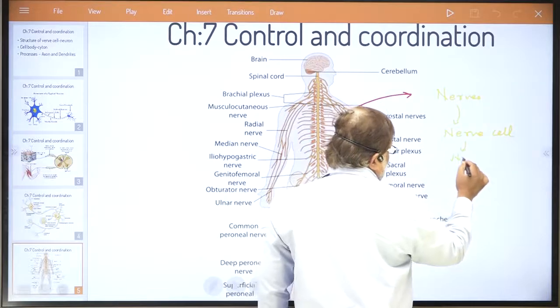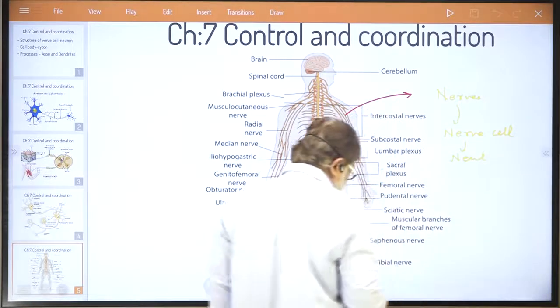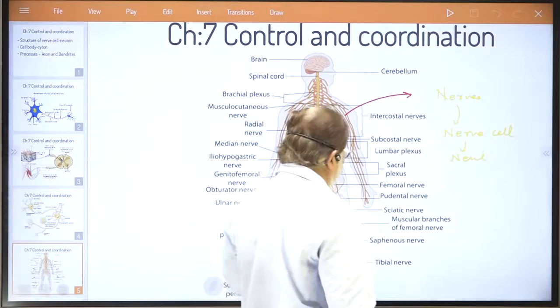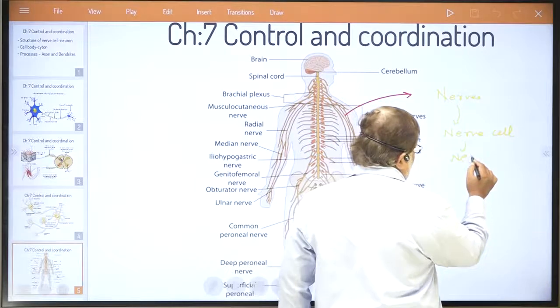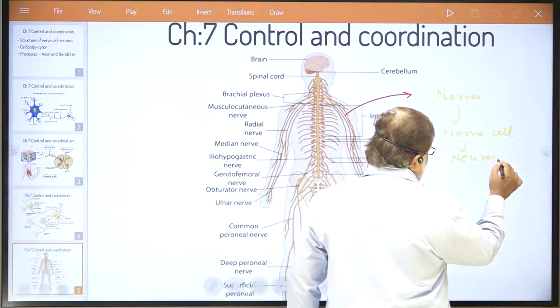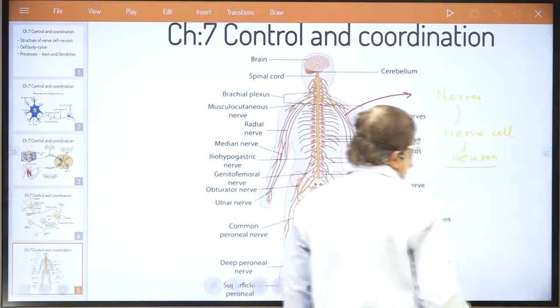We are going to discuss neurons, or you can also call it the nerve cell. So we are going to understand the structure of the neuron today.